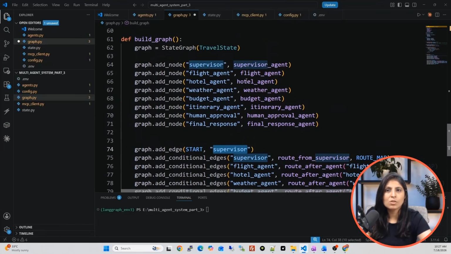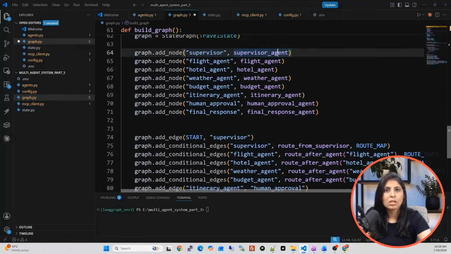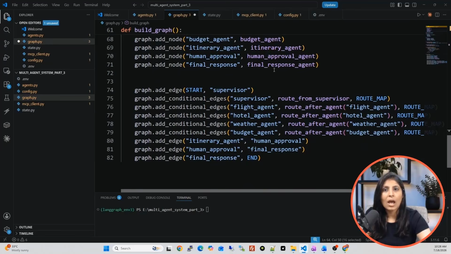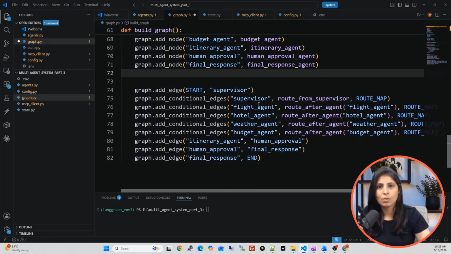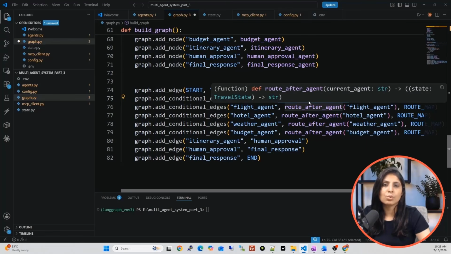Supervisor node, what is there in the supervisor node? The supervisor node has the supervisor agent Python function. That means once the start node is connected with the supervisor node, this Python function will work. And after that, see, we are using add conditional edge. Over here we used add edge, but here we are using add conditional edge because there is a condition. As per the condition we want to define the flow. So from the supervisor agent, which will be the next agent is decided by this function root from supervisor.